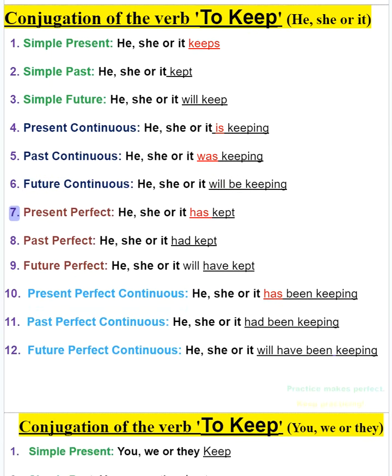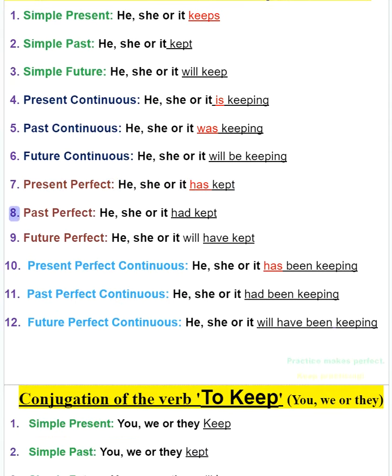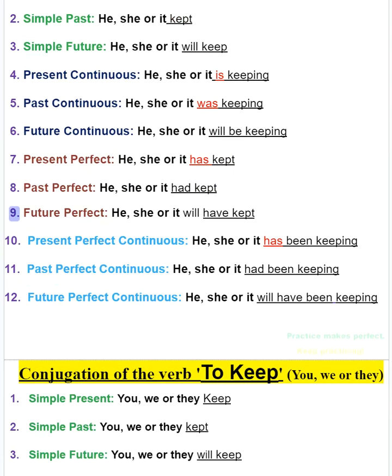7. Present perfect, he, she or it has kept. 8. Past perfect, he, she or it had kept. 9. Future perfect, he, she or it will have kept.